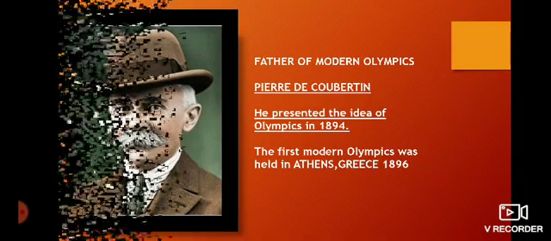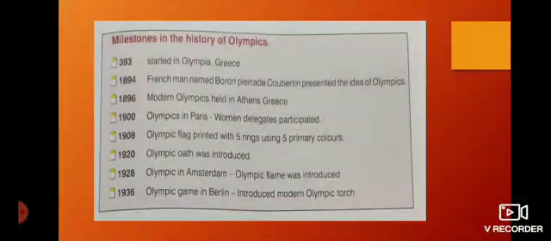Now let us look into the milestones in the history of Olympics. As we told earlier, in 393 AD our Olympics started in Olympia, Greece. In 1894, Frenchman Baron Pierre de Coubertin presented the idea of Olympics. In 1896, modern Olympics held in Athens, Greece. In 1900, that date is very important, at the Olympics in Paris, women delegates participated.